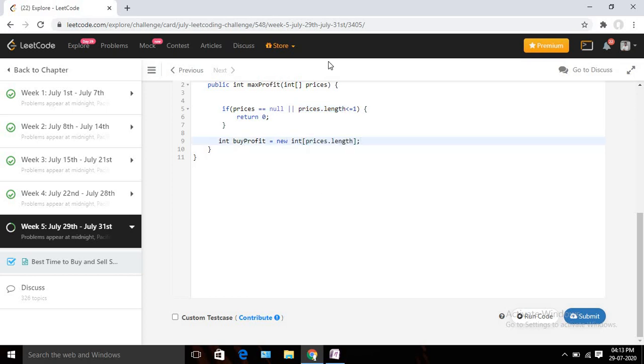It will be an integer array. After that, I need to take another array, sale profit. Similarly, in this one, I am going to track my sale profit, right? So it will be sale profit equals new int array. Okay, so that will be my sale profit.